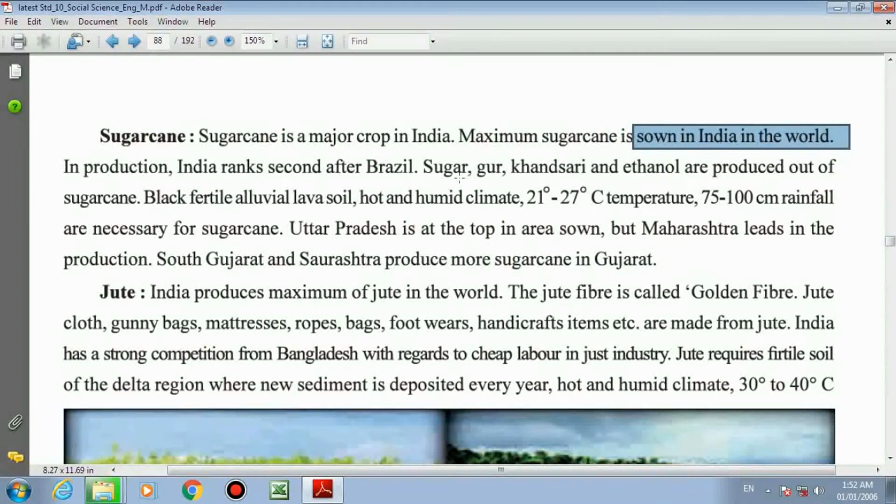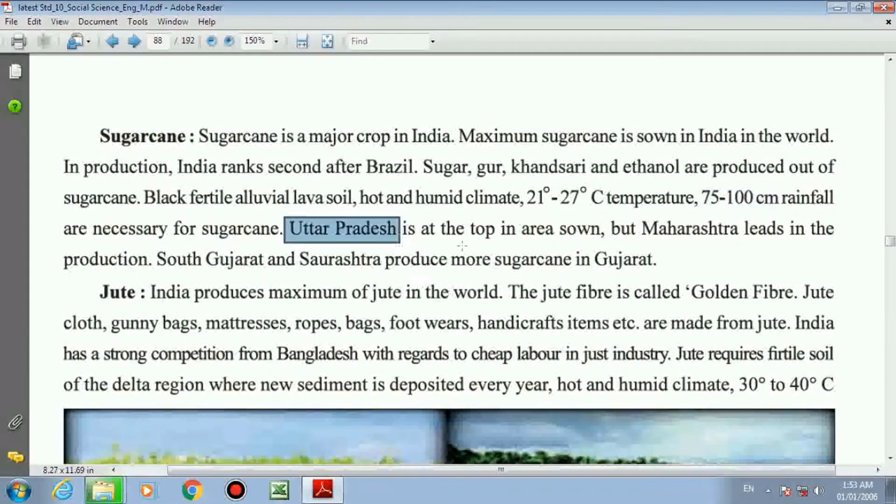Now sugar, then gur, khandasari and ethanol. These are the products out of sugarcane. It can be asked in 1 mark: give the name of those products which you can prepare from sugarcane. So they are sugar, gur, khandasari, ethanol. Black fertile alluvial lava soil is a requirement of sugarcane. Hot and humid climate, 21 to 70 degree Celsius temperature, 75 to 100 centimeter rainfall are necessary for sugarcane.